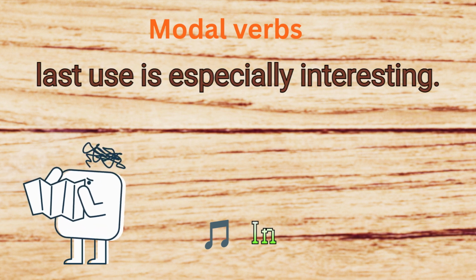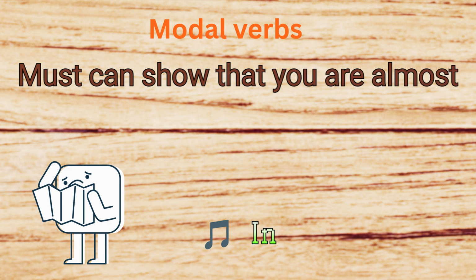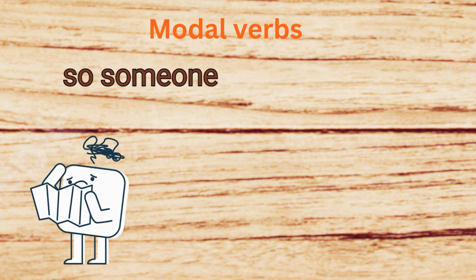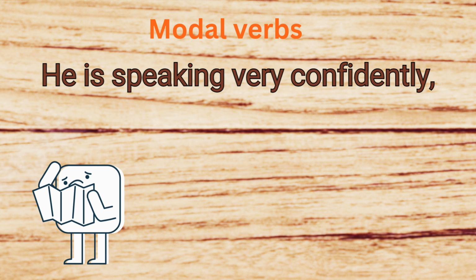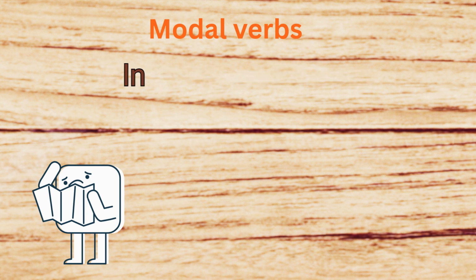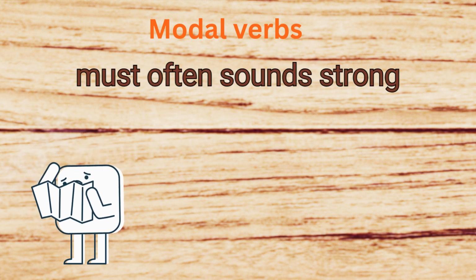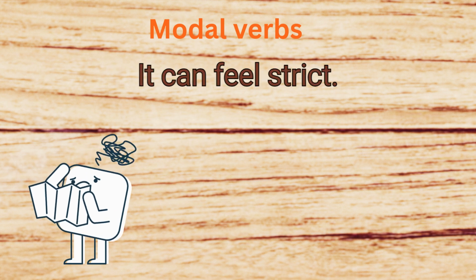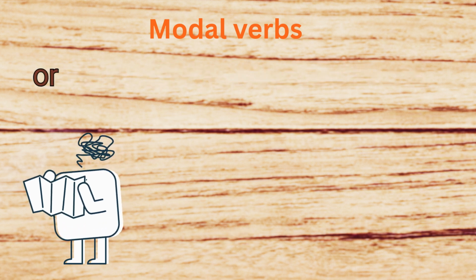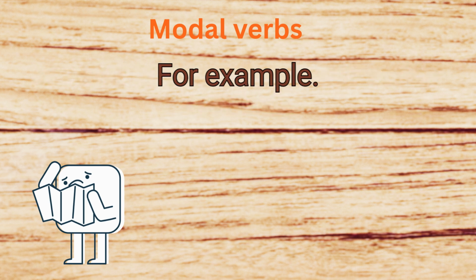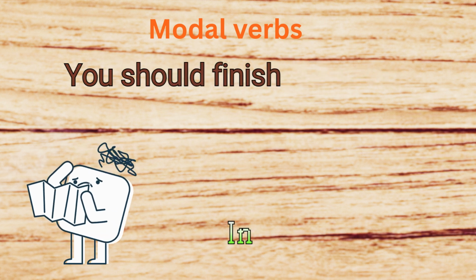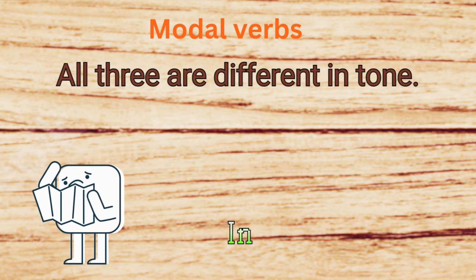This last use is especially interesting. Must can show that you are almost certain about something based on evidence. For example, the lights are on, so someone must be home. He is speaking very confidently, so he must know the topic well. Now, a very important note. In modern English, must often sounds strong and serious. It can feel strict. That is why in many situations, people prefer should, have to, or need to when they want softer meaning. For example, you must finish this now. You have to finish this now. You should finish this soon. All three are different in tone.